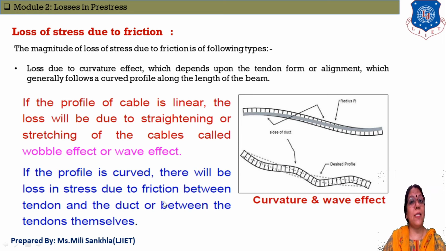If our cable is linear and we try to stretch or straighten it, at that time the loss that is induced in the cable is known as the wobble effect or wave effect.